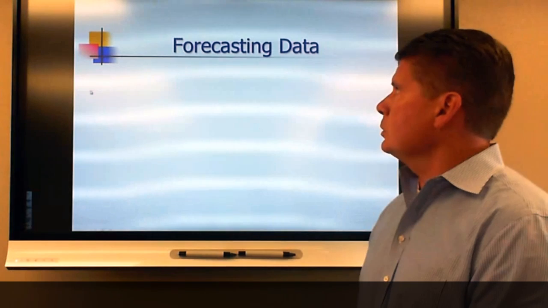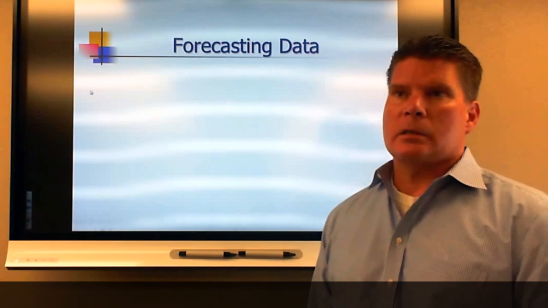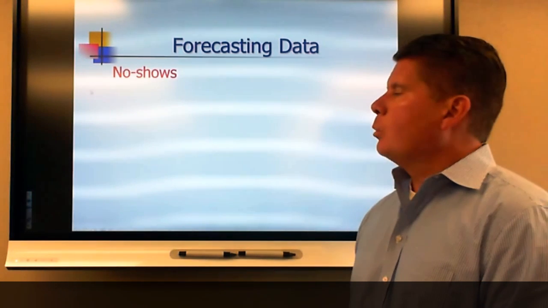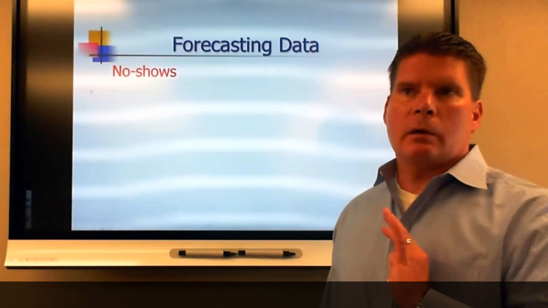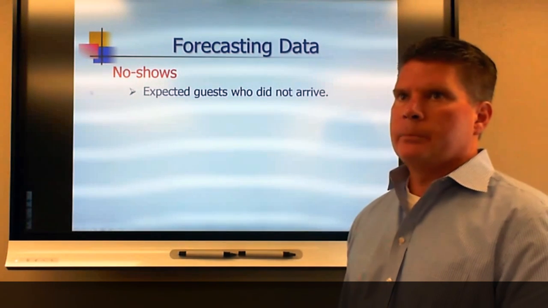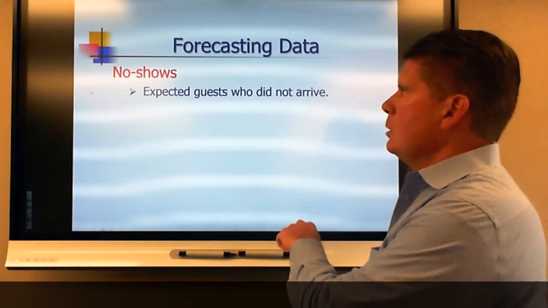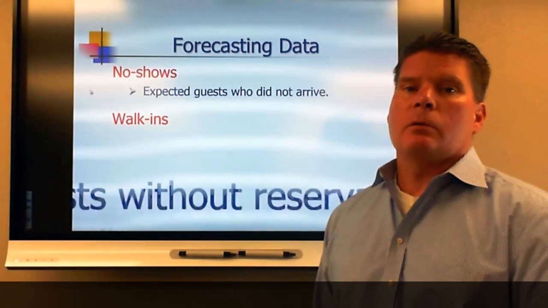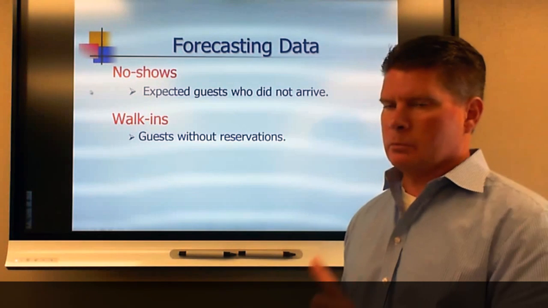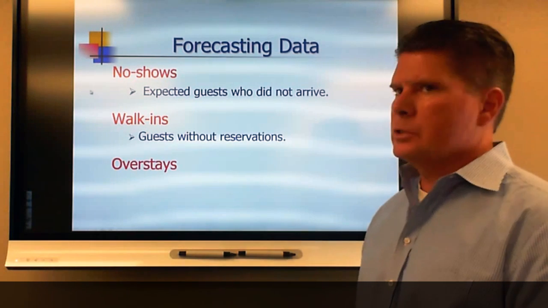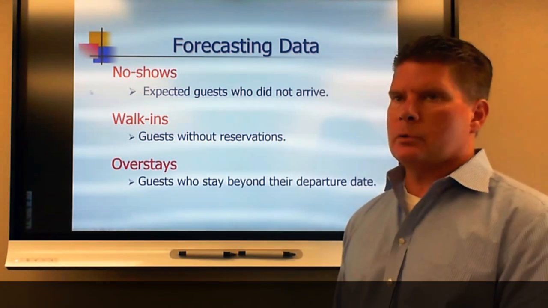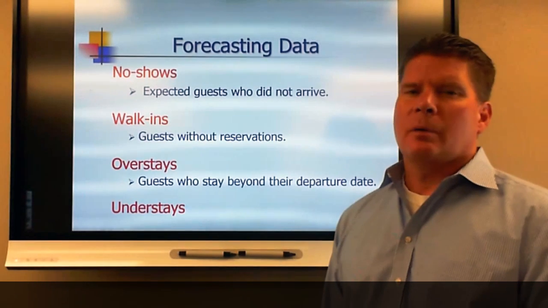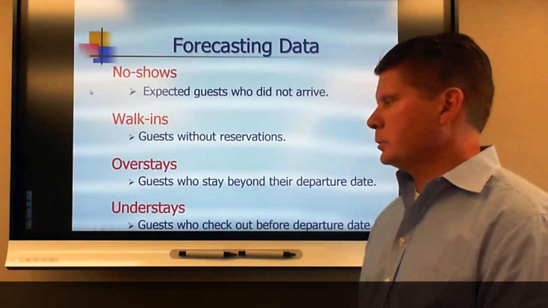The other thing that you need to look at is some forecasting data information. So four things that we're going to look at here are your no-show rate, which is guests who make a reservation but do not arrive. Your walk-in rate, which is guests who don't make a reservation but come in. And then your overstays, who are people who stayed longer than they were supposed to, and your understays are people who stayed shorter than they were supposed to.